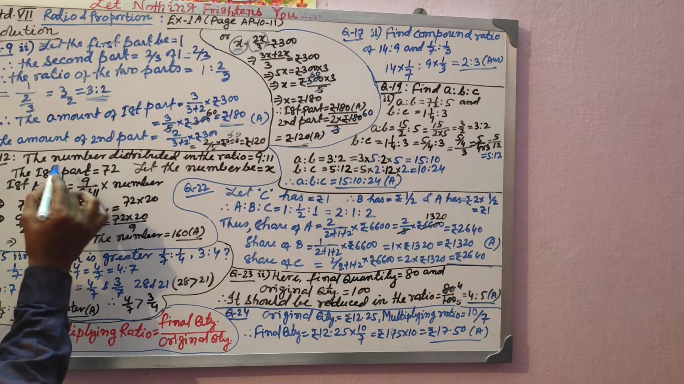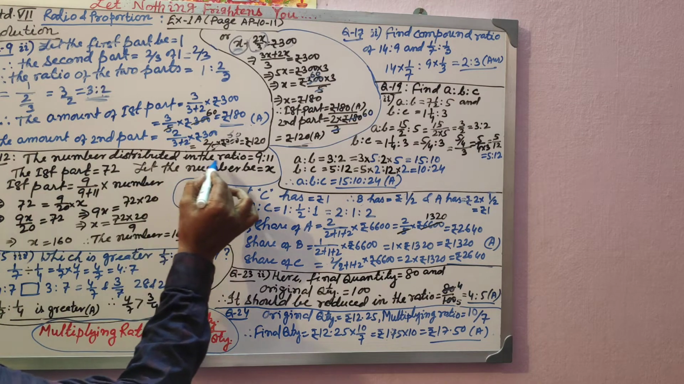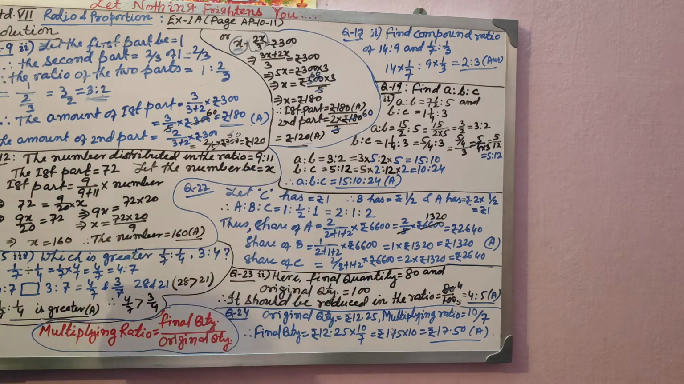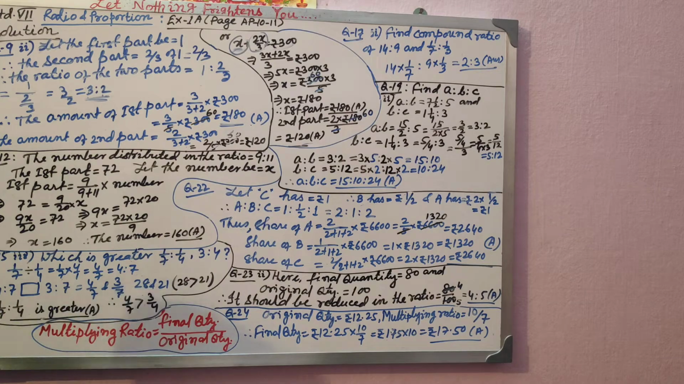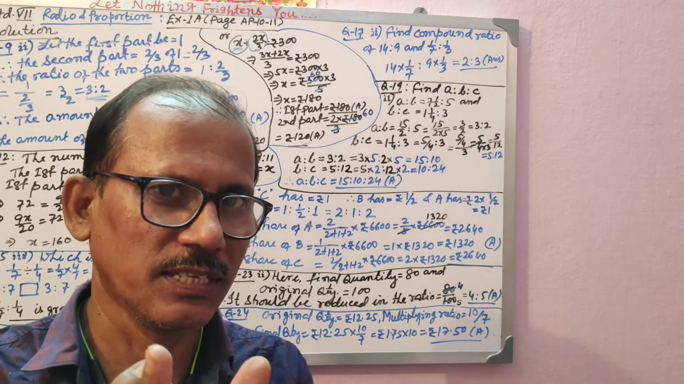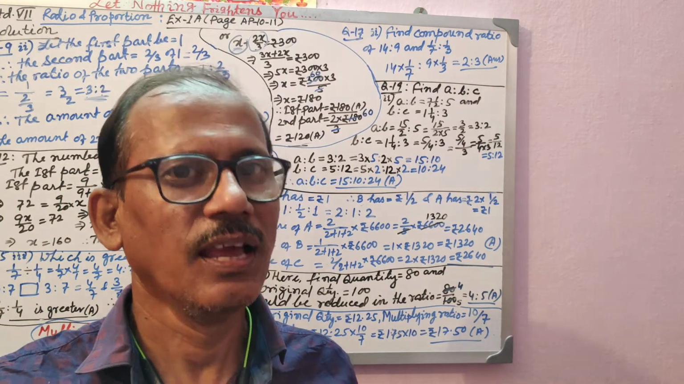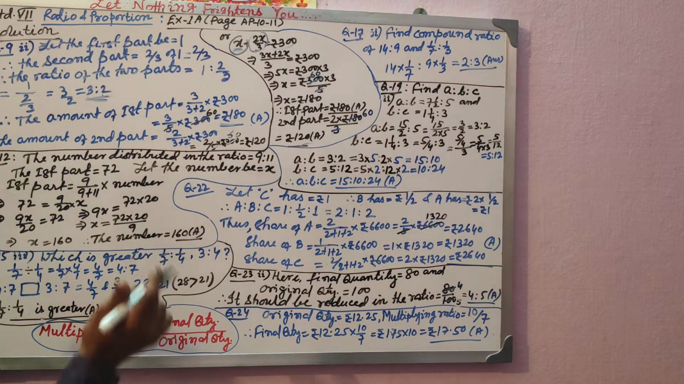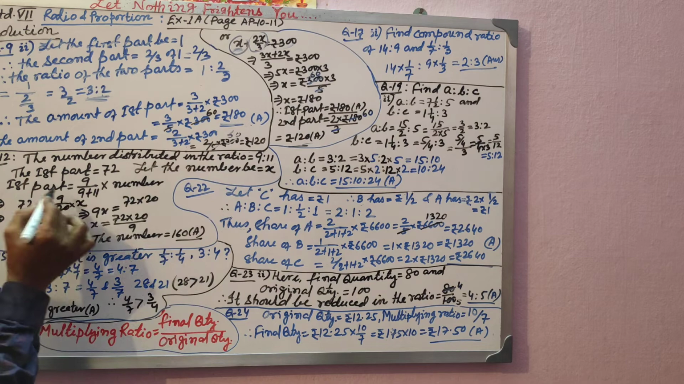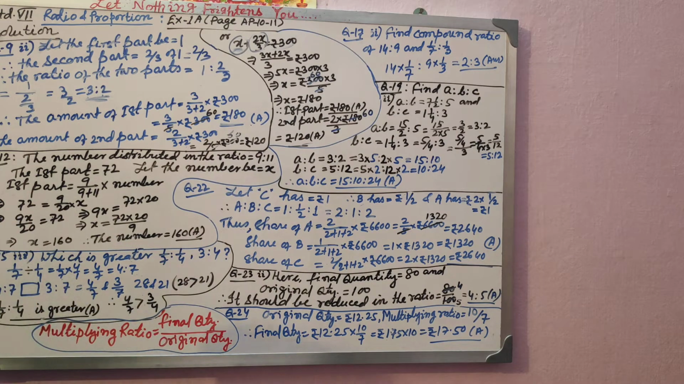So first part is what? The number distributed in the ratio is 9 is to 11. Question number 12 I have taken. See, then first part is given to you as 72. 72 is the first part. Therefore, let the number be n or x. The total number is n or x. You do not know it. It's an unknown quantity, so let it be x. So what will happen? First part is what? First part ratio is what?